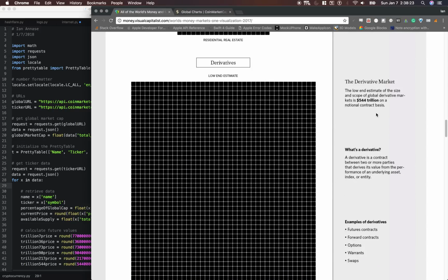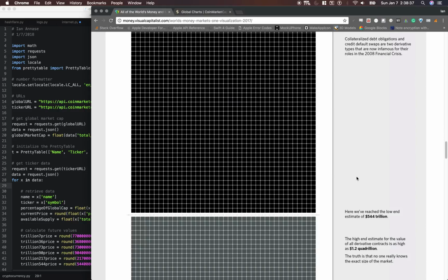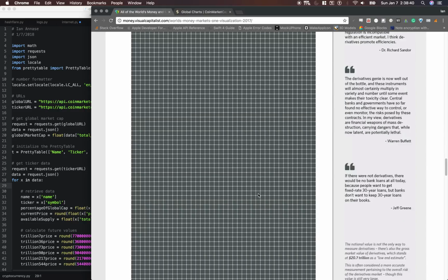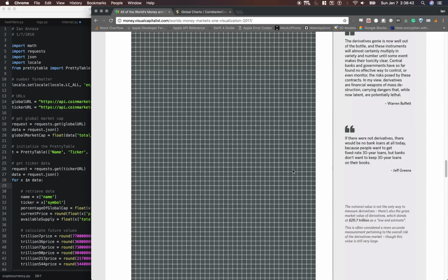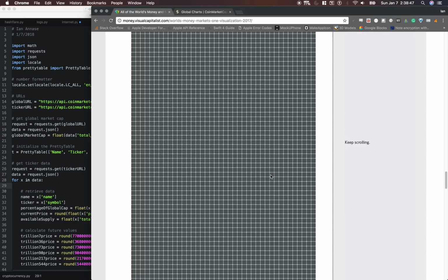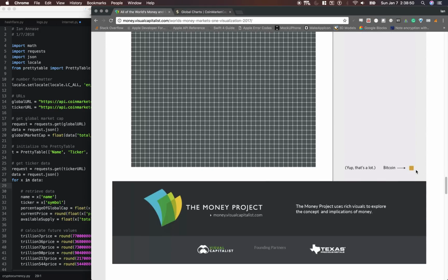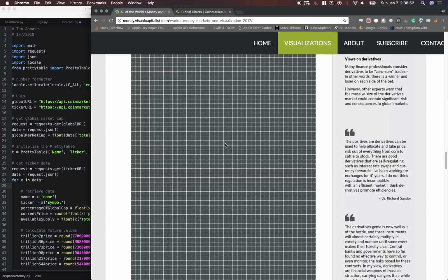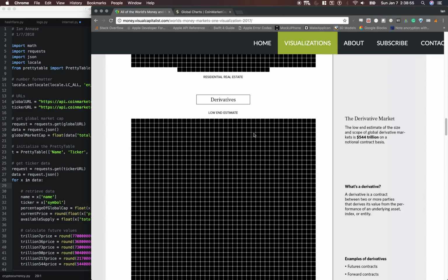Derivative market, this is the futures, contracts, options, warrants, swaps. A derivative is a contract between two or more parties that derives its value from the performance of an underlying asset, index, or entity. And 544 trillion they say is a low estimate. It could be in the quadrillions, is their upper estimate. And there's the value of Bitcoin compared to this behemoth. So let's get into the Python program.